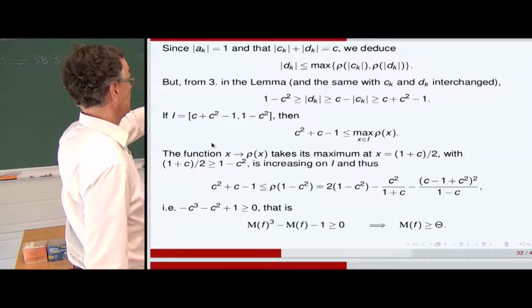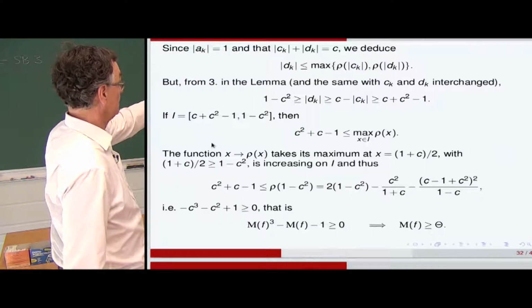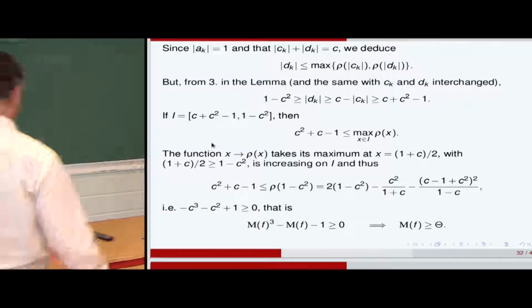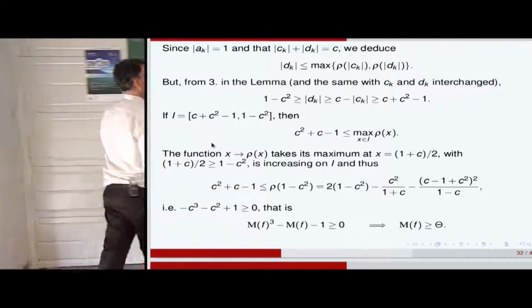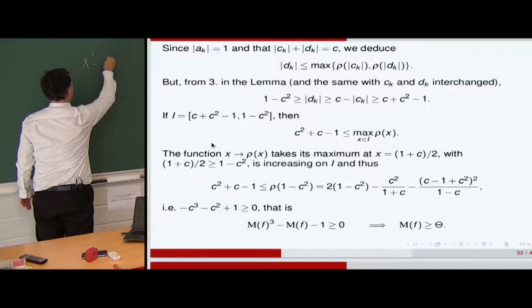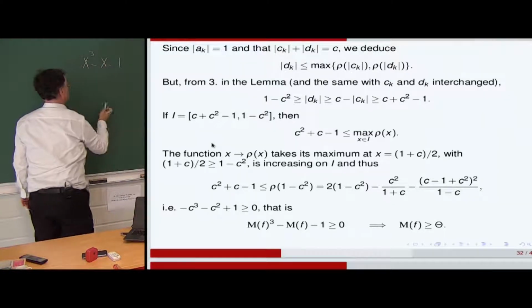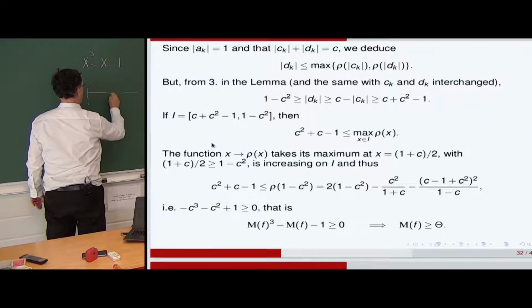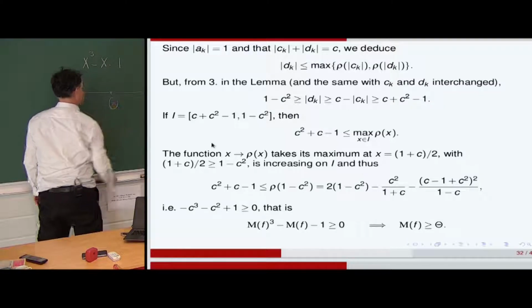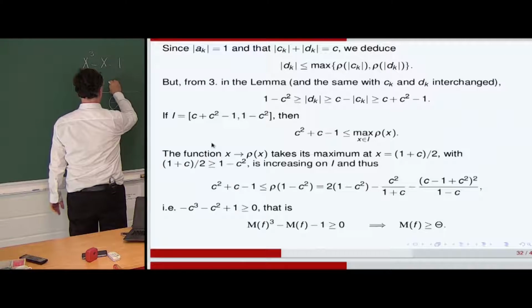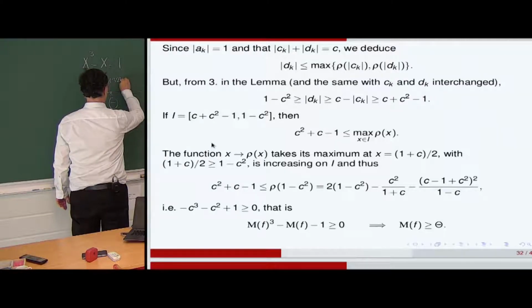So we have this inequality, which by simplification goes to the root of this polynomial, which corresponds actually to the result of Siegel, which is the smallest Pisot number.